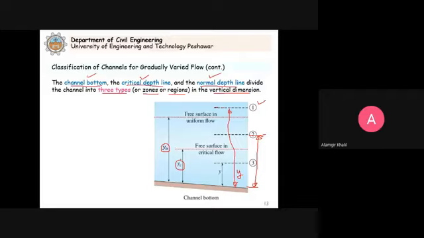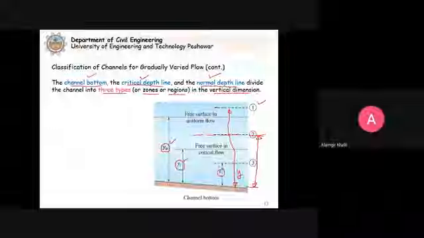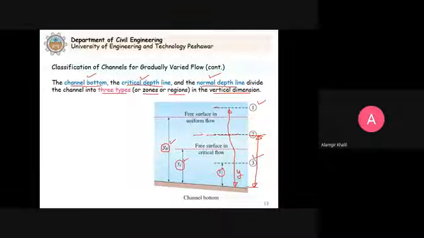If the flow depth occurs between the 2, we will say that it is type 2 or zone 2 or region 2. And if the depth of the flow is below the 2, meaning the normal depth and the critical depth, then we will say that it is type 3 or zone 3 or region 3.